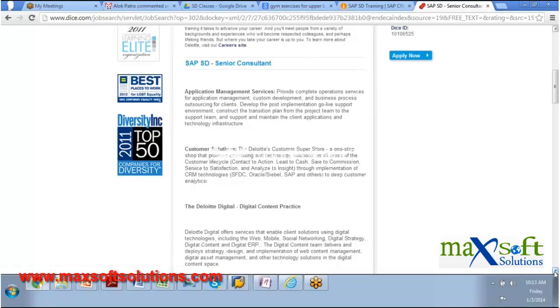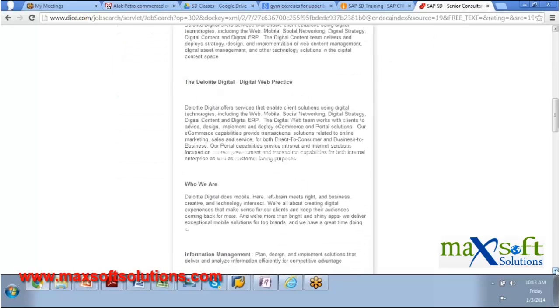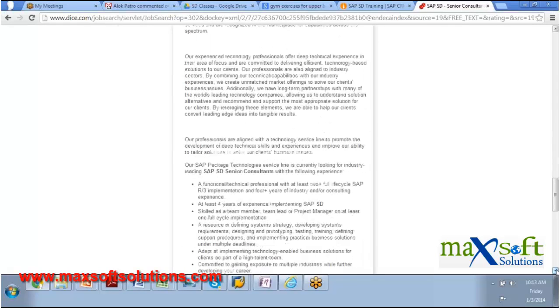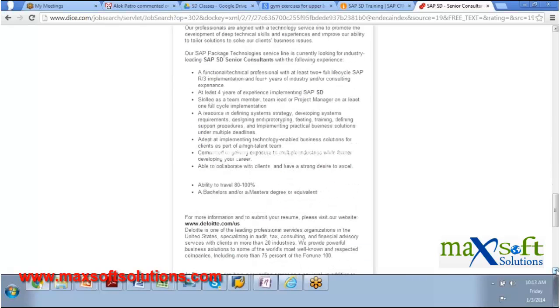Here he's just talking about application management services. He did not give a JD here. If you can see this, what he is expecting: SAP package consultant, sometimes they call it package technologies, which they are expecting.